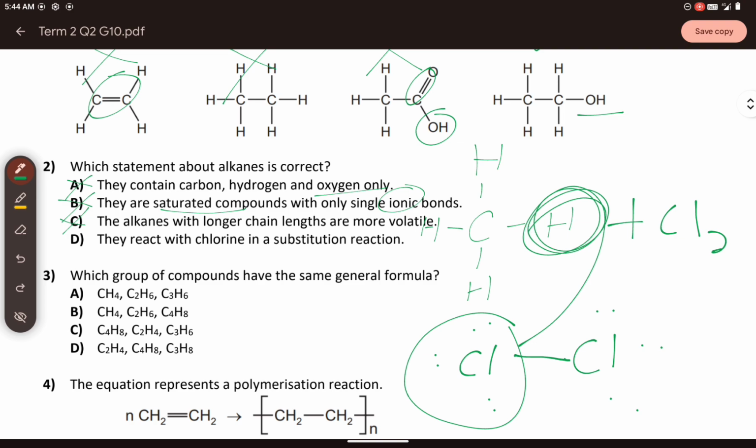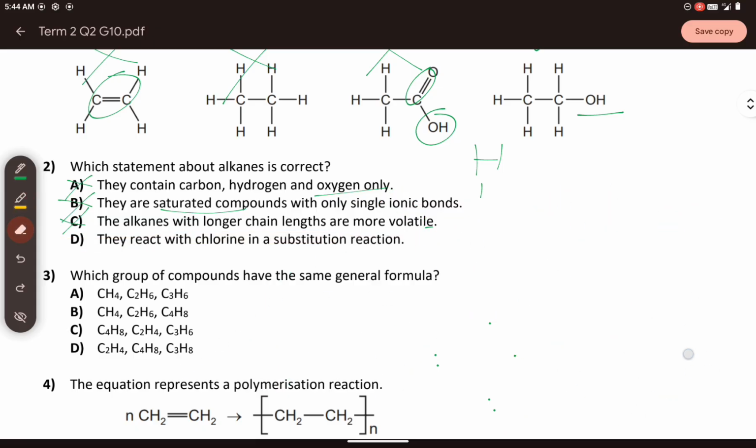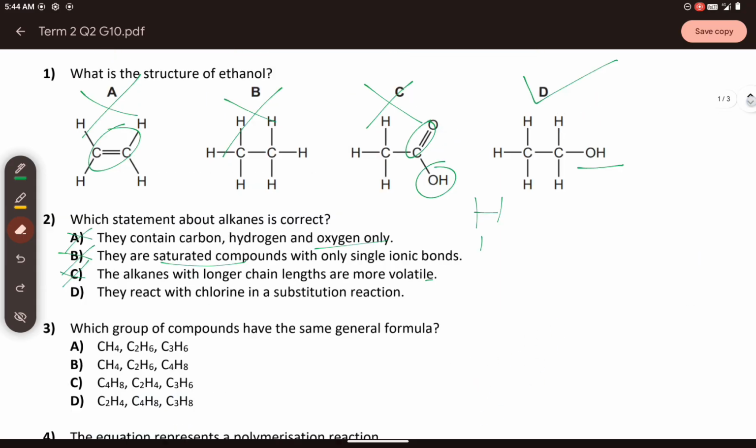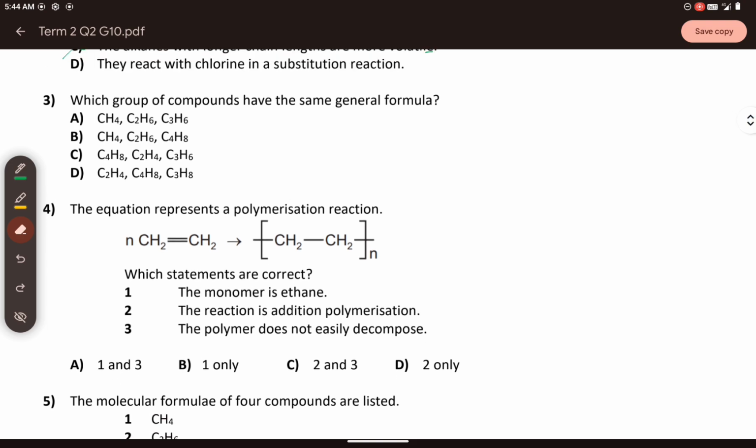So when that happens, you will have like this. H, H, H, and then Cl. Then since one hydrogen here, it will bond with the chlorine. You will have an HCl, right? So the correct answer is letter D, substitution reaction. Okay? Now let us proceed on number 3. Which group of compounds have the same general formula? So you need to be familiarized with the general formula, not familiarized. You should memorize it. Okay?